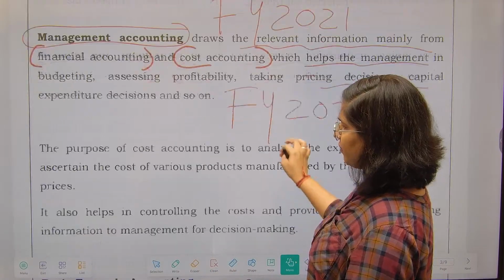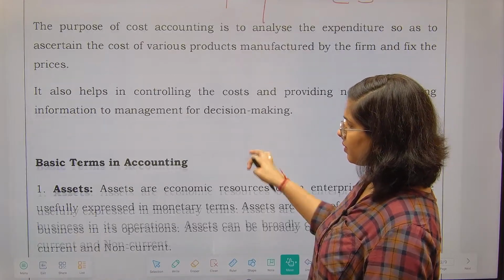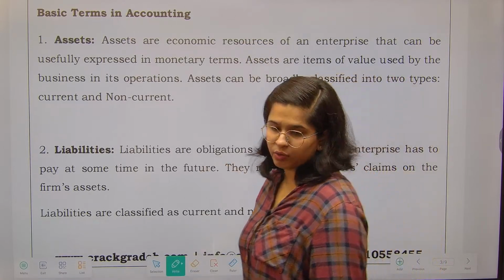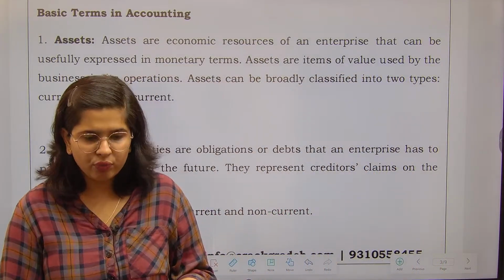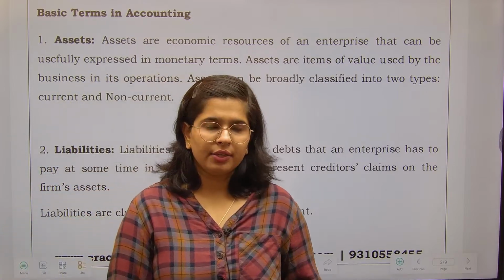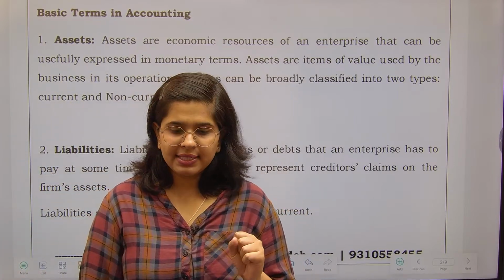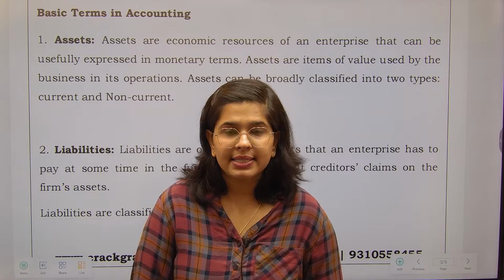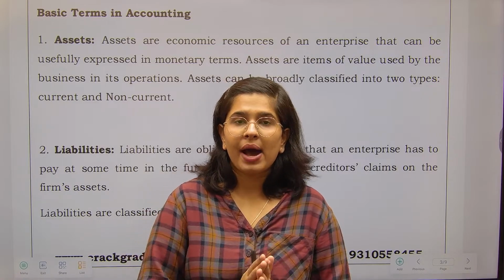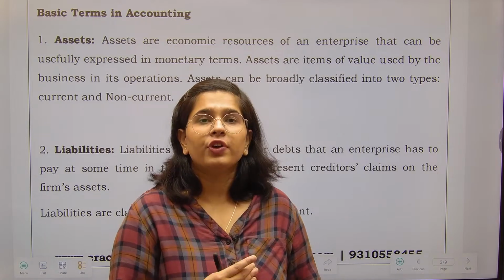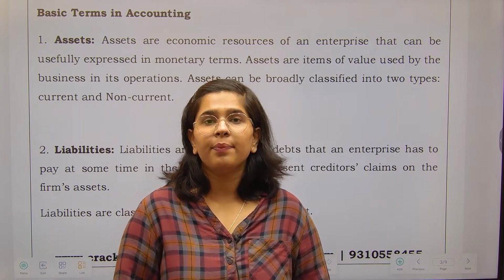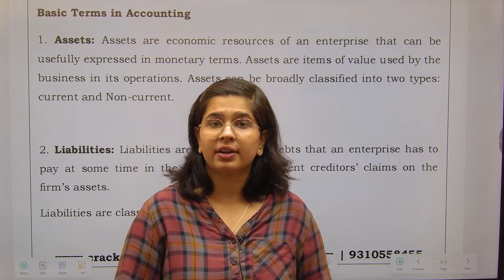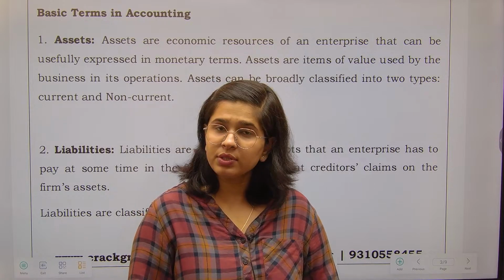Now once we are done with this, I have included some basic terms in accounting, but not most of the terms, because mostly we are all aware of the basic terms used in accounting. Still, I am going to narrate a little bit, not too much. So let's say, for example, assets. Assets are my possessions, which I am going to use for the happenings in my business, whatever activity I am doing in business. For the furtherance of such activity, I use assets.